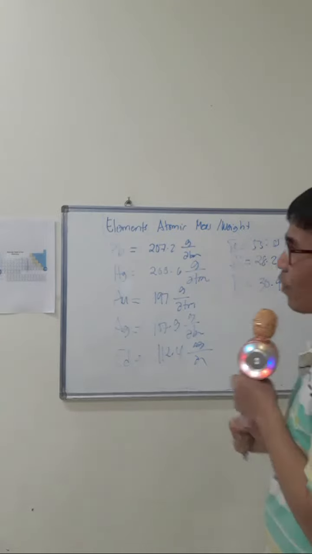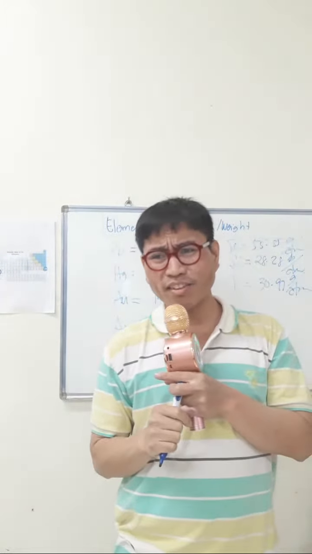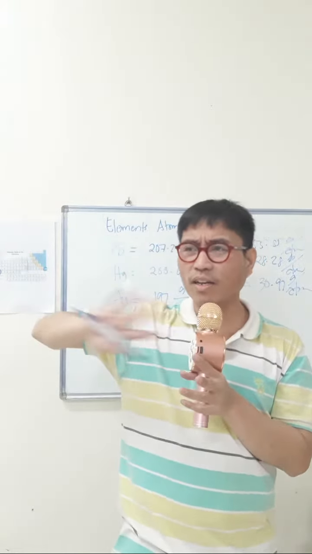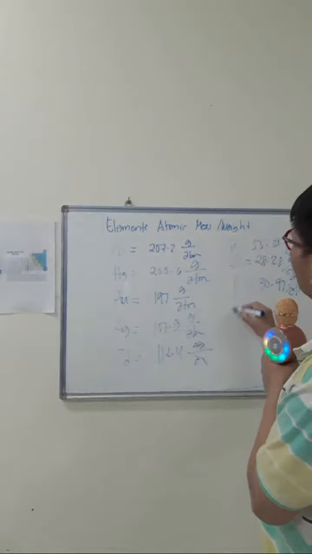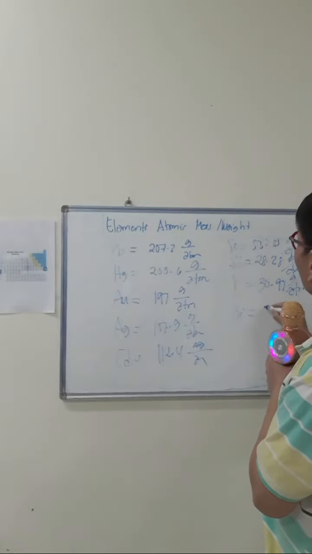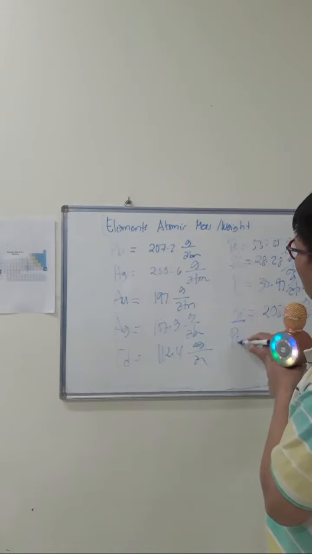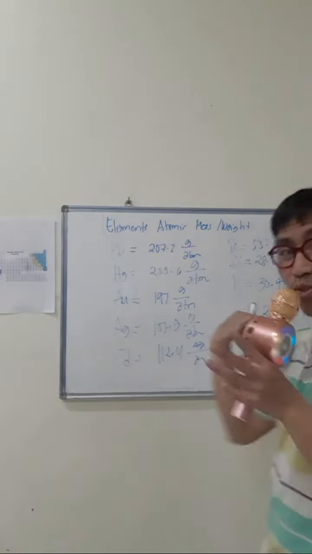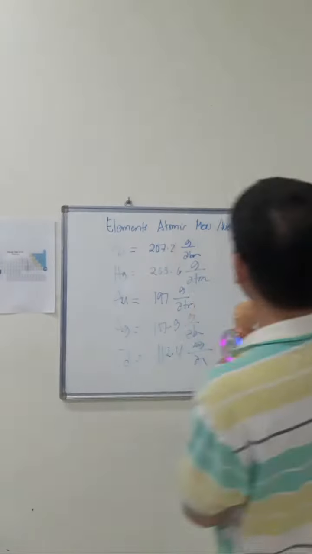What else? We have also the bismuth. You know bismuth? I think it is in the transition region, but more on the right side, still a metal, right? Bismuth is 208.98 gram per atom. We have polonium, 209 gram per atom. The astatine is counted in already, like I mentioned.